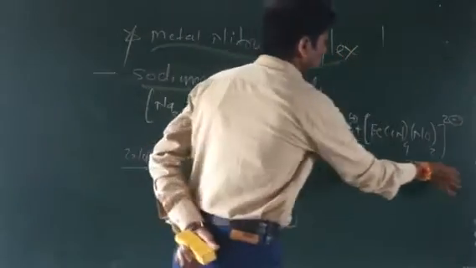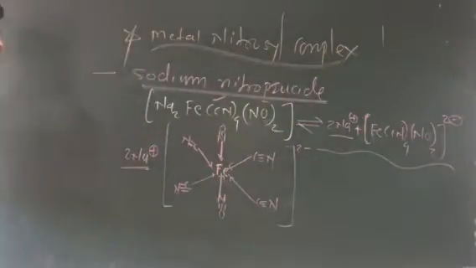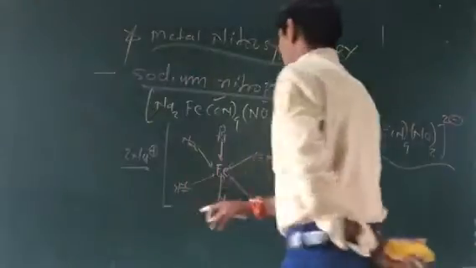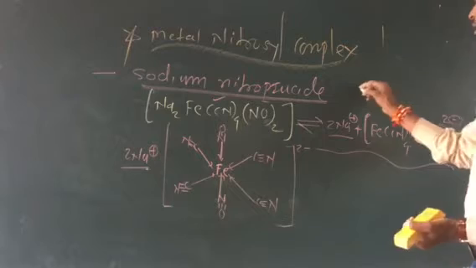This one is 2 positive. So overall the complex is sodium nitroprusside. This is having 2 different ligands.